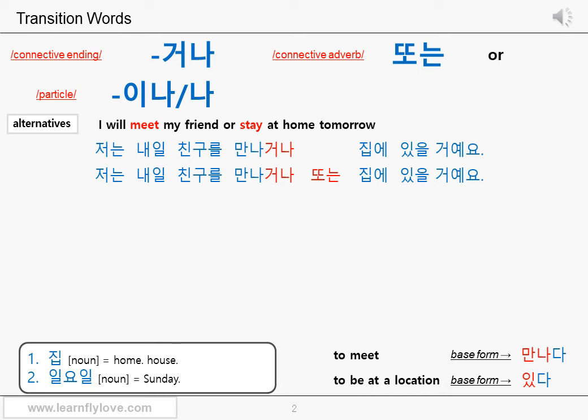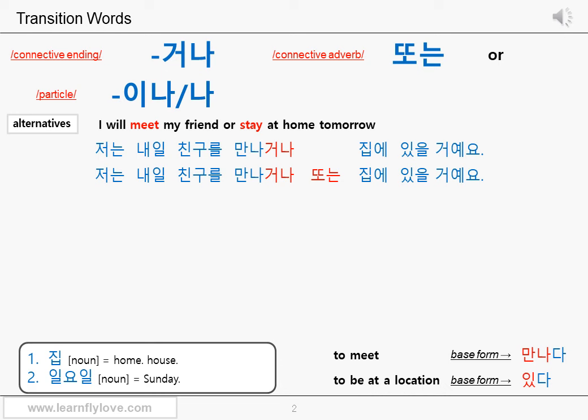Because the connective ending 거나 already indicates these two different sentences are the options, the connective adverb 또는 is just used to emphasize it one more time. But anyway, with 또는, you can deliver clearer information that there is another alternative or option, as if you say "or". But you can drop it because 거나 already delivers the meaning sufficiently that there is another option.